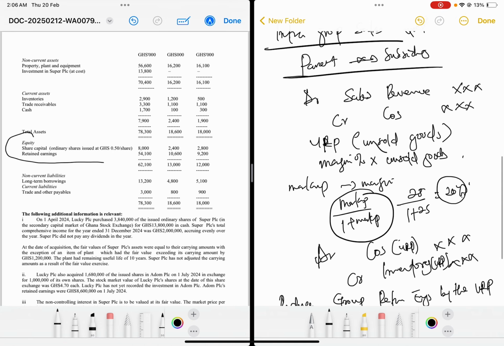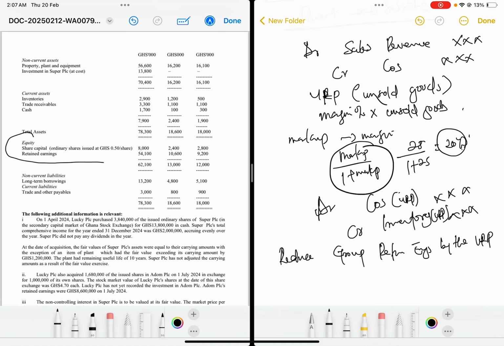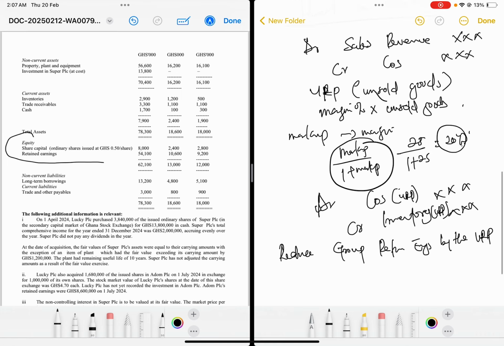So when it's parent to subsidiary, there are 5 entries. Debit sales revenue, credit cost of sales. Then you debit cost of sales with the unrealized profit. You credit your inventory with the unrealized profit. Then reduce the group retained earnings by what? The unrealized profit. So when we solve the question, this will make sense.